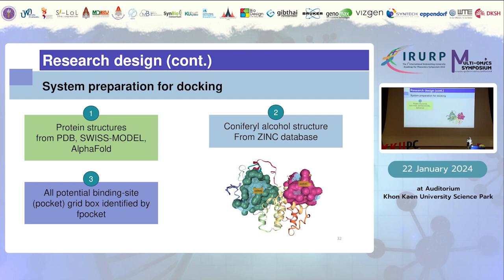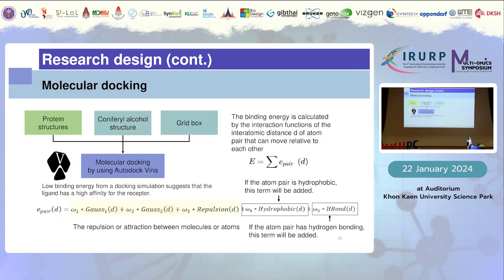So now let's come to the system preparation for docking. What we need is, one, the protein structures from either PDB, Swiss-Model, or AlphaFold. Two is the CA, in this case, coniferyl alcohol structure from the ZINC database. Three is all the potential binding sites, or what we call the pocket, grid box identified by fpocket. So after we've got these three components, now we are ready for molecular docking.